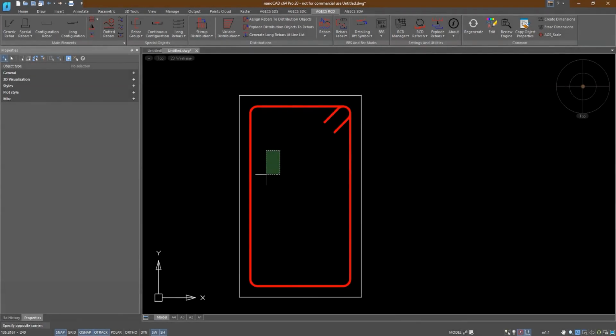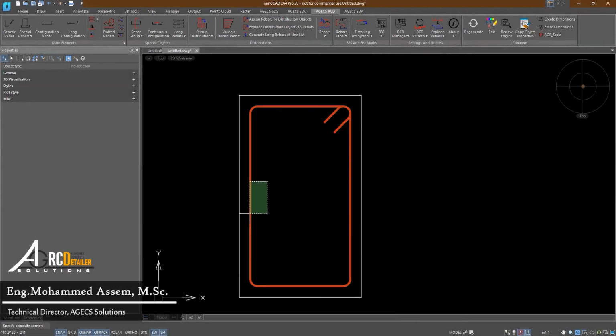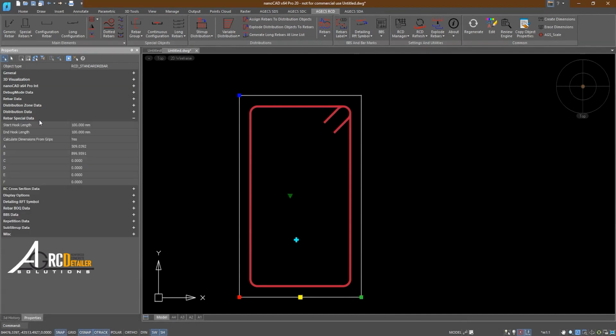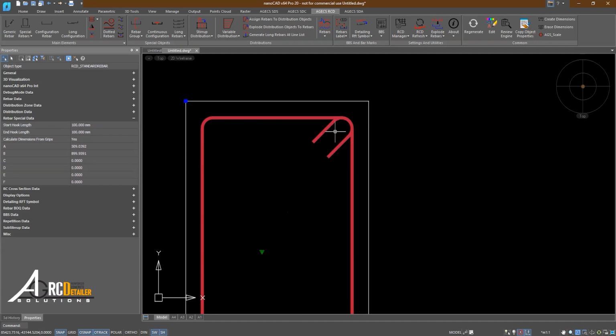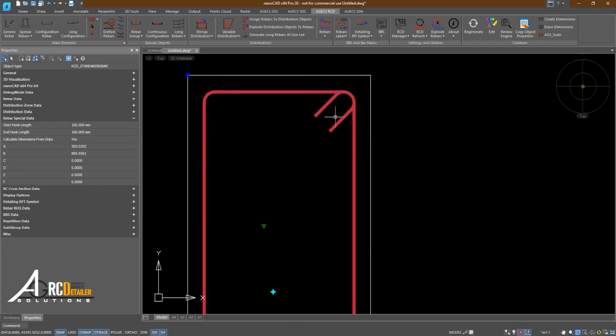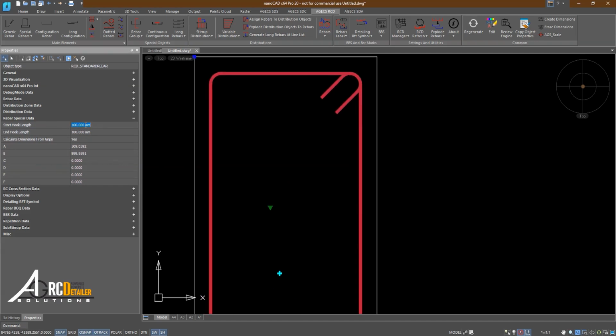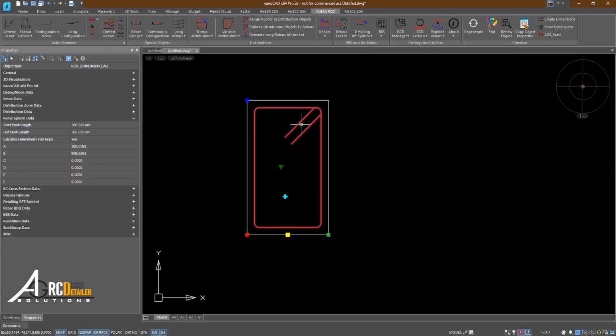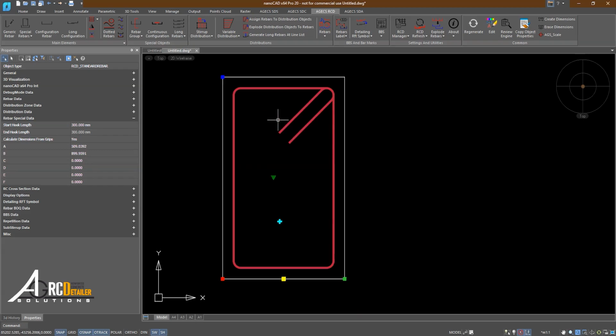If we choose the shape of our standard rebar, we'll find that it has the properties of the rebar special data. And in rebar special data, we'll find that the first property is start hook length. Hook length allows us to change the value of the hooks for the shape in front of me. Right now it's set to 100, but if I enter, for example, 300, I'll find that the start hook is set to 300, and the end hook I can also change to the same number. So from here, I can adjust the start hook and end hook.